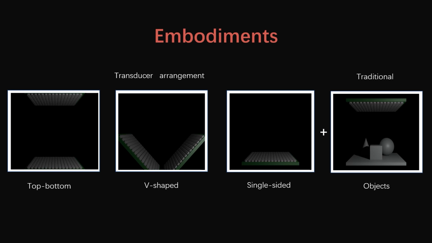First, in the embodiments dimension, we consider different transducer board arrangements that provide different levitation space and capabilities. In addition to that, we consider traditional embodiments of physicalizations, such as including static objects in the levitation space, or even adding mechanical devices for dynamic installations.